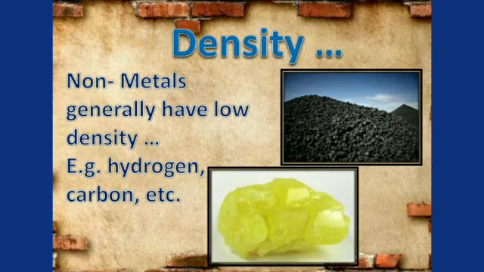Next property is strength. Non-metals are not strong. They have a low tensile strength. This means that non-metals cannot hold large weights. They are usually snapped. Snap means break out. For example, graphite is a non-metal which is not strong. It has a low tensile strength. So when a large weight is placed on a graphite sheet, it easily breaks.